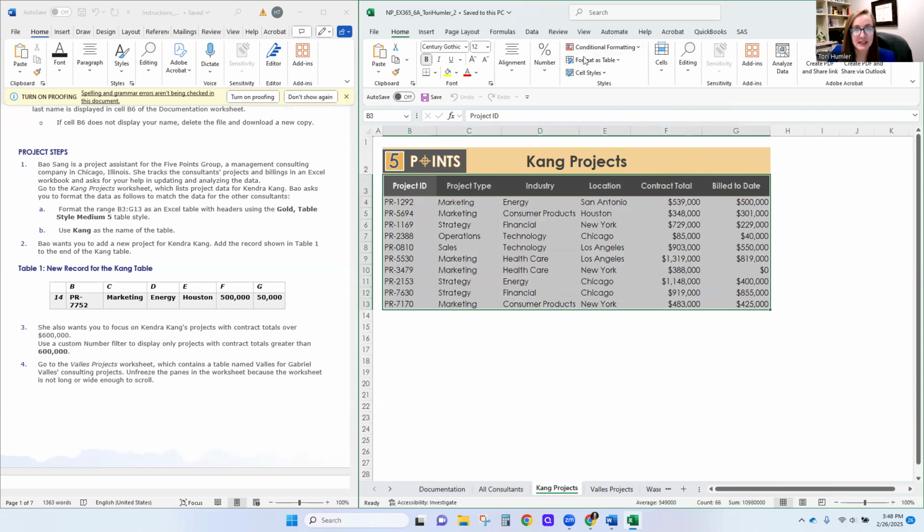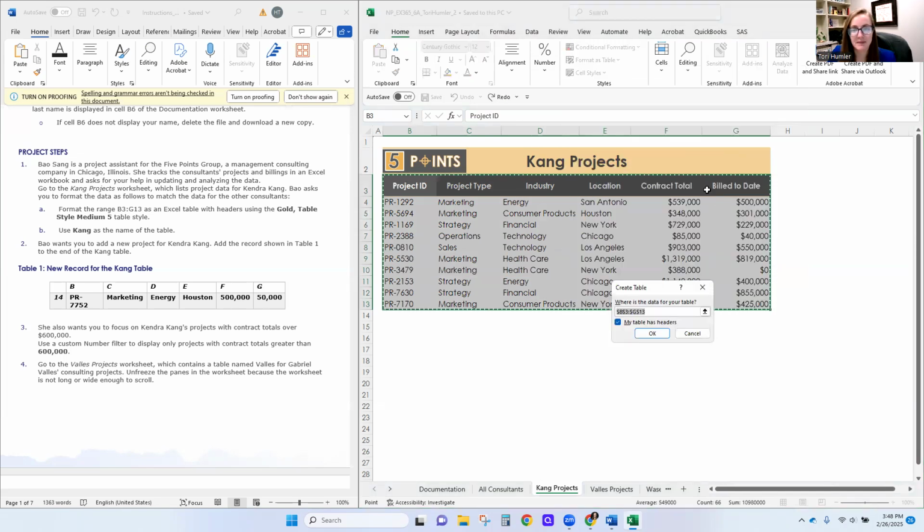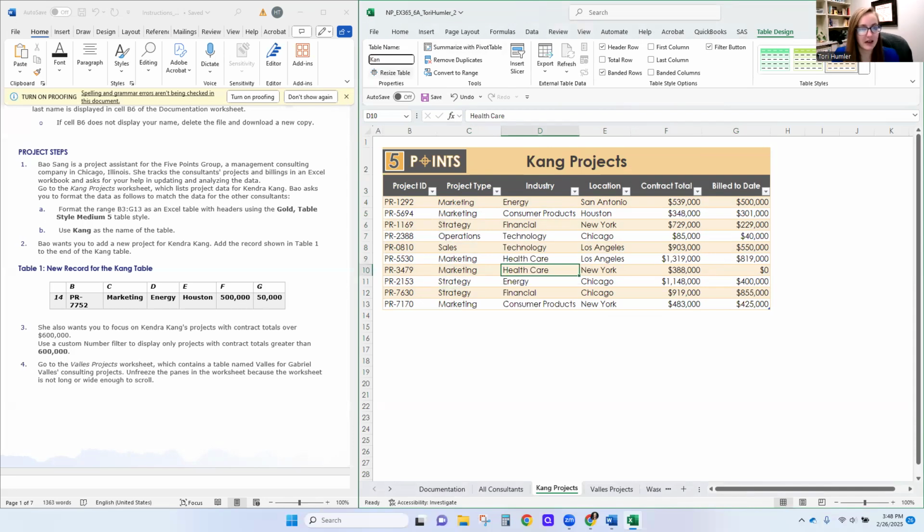And we can do that in Styles, Format as Table. And we're going to pick the Gold Table Style Medium 5. So we just select that one. Our table does have headers, so we make sure that box is selected and that we have the right range. Once we click OK, it becomes a table with banded rows and filter buttons, because that's the style that we chose. And now we want to change the name of the table in Table Name. So this is in our Table Design special menu. We can change the name of our table to Kang right there, and we press enter.